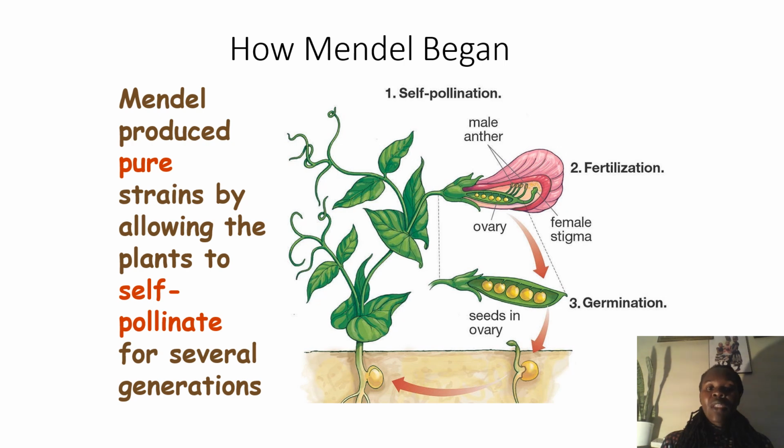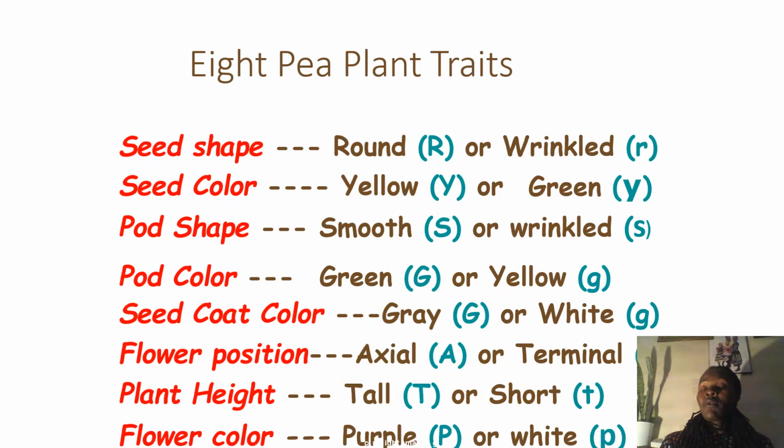So it could self-pollinate for several generations, and that is now when we got to know about the traits, how they were inherited from the parents. So this just shows how the self-pollination and how Mendel did his work until he would get the traits for all the generations which he had. So these are the traits Mendel did. He worked on seed shape, seed color, pod shape, pod color, seed coat color, flower position, plant height, flower color. 1, 2, 3, 4, 5, 6, 7, 8. 8 traits. Mendel did 8 traits.